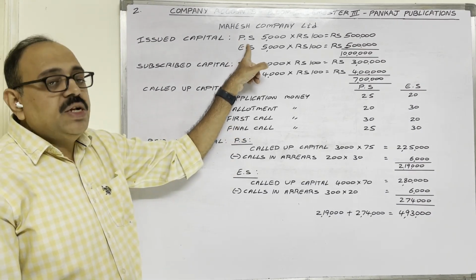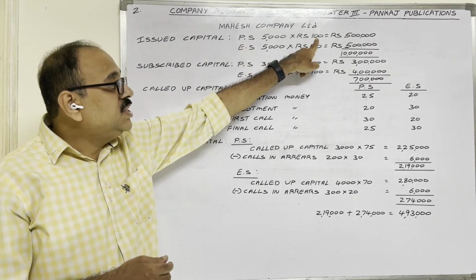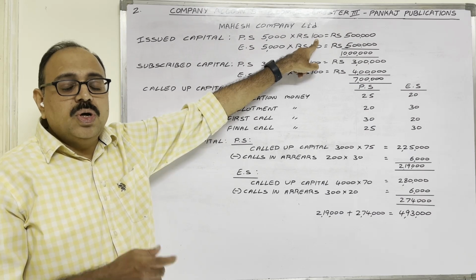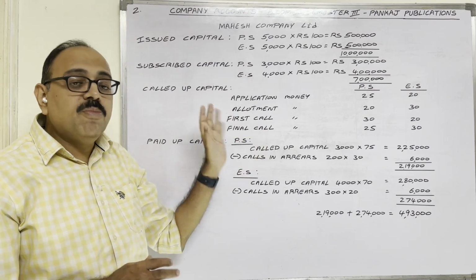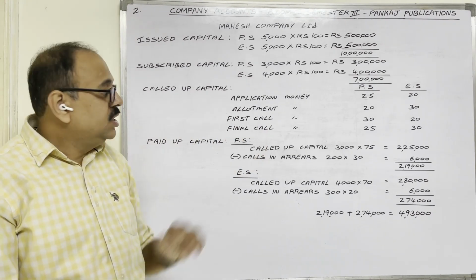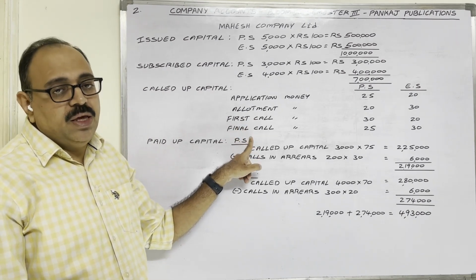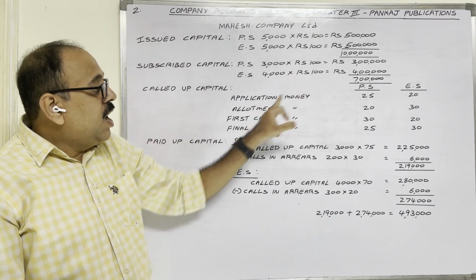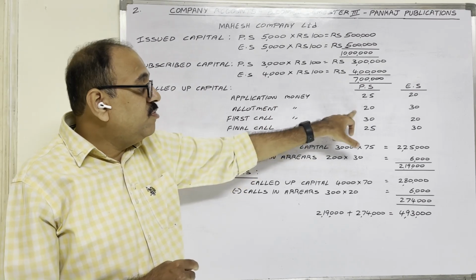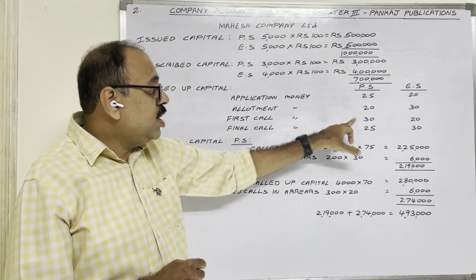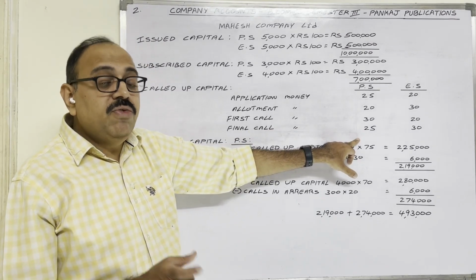On one preference share, how does the company want to collect the amount? One preference share face value is 100 rupees. The company is not going to collect the total money at a time. On an installment basis, the company wants to collect in 4 installments: application money, allotment money, first call money and final call money. In case of preference share, application money per share is 25 rupees. Allotment money on one share 20 rupees, first call 30, final call 25. Total 100 rupees.